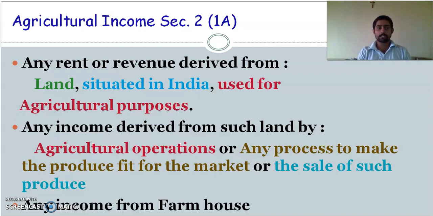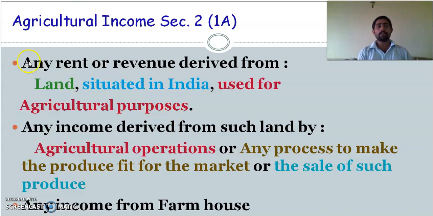Now what is agriculture income? It is a rent or revenue which is received from a land which is in India, used for agriculture purpose. Now we'll see what these things are. Krishi Adaya, income from land. If you are getting some income from something other than land, maybe through air or water, it won't come under agriculture income. It should be derived from land, and the land should be situated in India, not in a foreign country. If it is in a foreign country, it may be taxable, and it should be used for agriculture purpose. If you use it for any other purpose, it won't be considered under agriculture income.